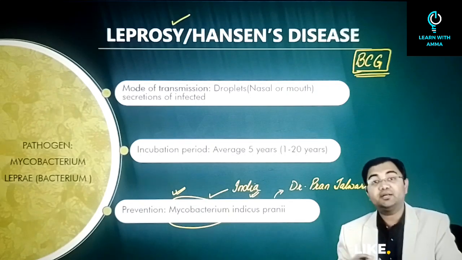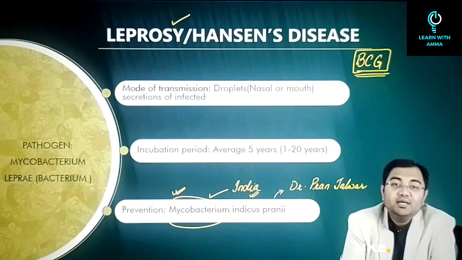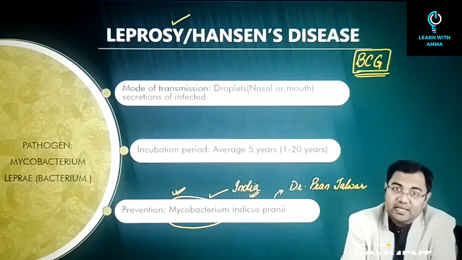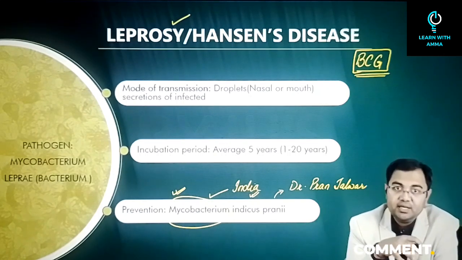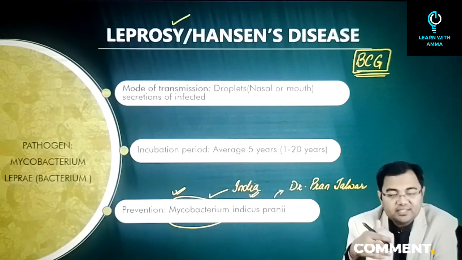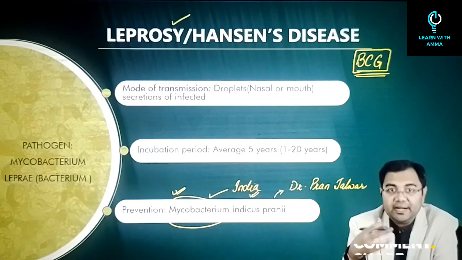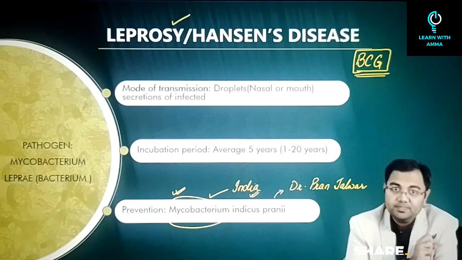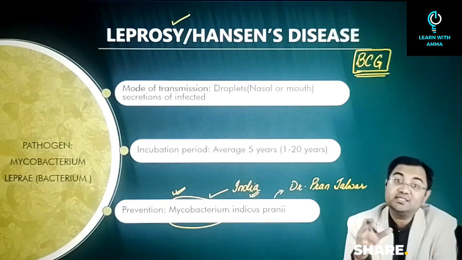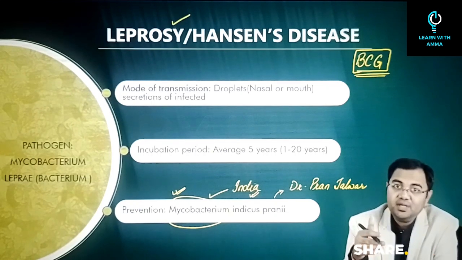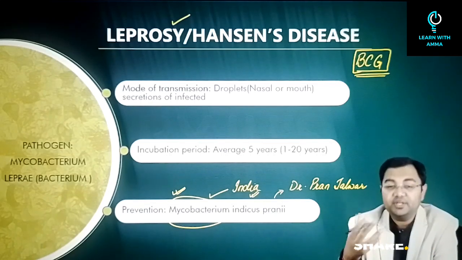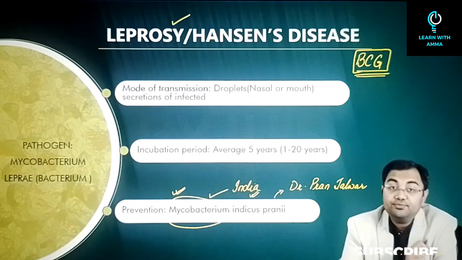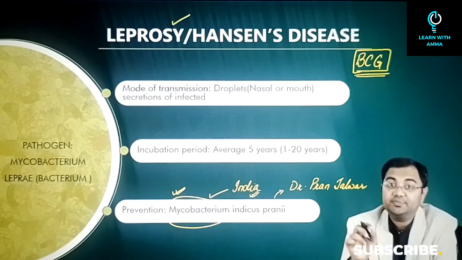At the same time, if you go back into the history of testing of this particular vaccine, you will see that in the 1990s for the first time the trials had started in India, and it started to show positive results. The people living in the vicinity of the patients were administered the vaccine, and they started to develop antibodies which can act against leprosy. So that's why we saw the first taste of success in the 1990s. The tests kept on happening, and ultimately in 2016 we decided that we can go forward with mass production of this vaccine. So the world's first vaccine against leprosy has been developed in India.